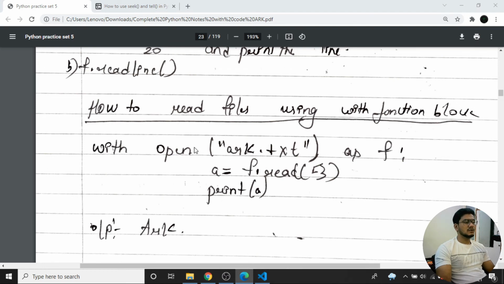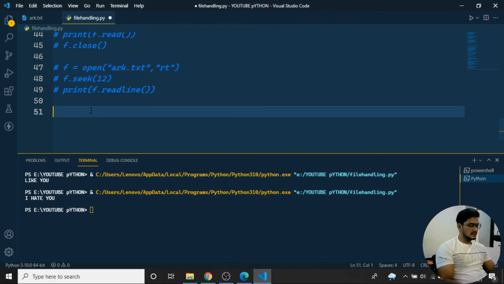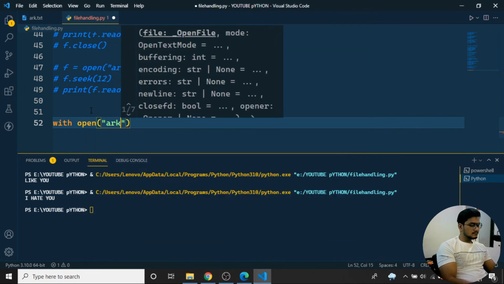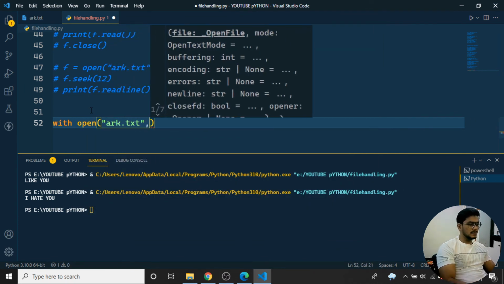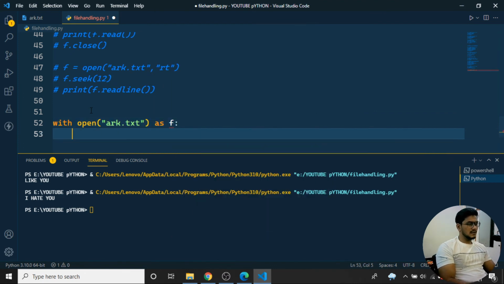That means I can use open. So let's try with the particular thing. I'll close the file. I'll write with open the particular ark.txt file. So I want to open this particular txt file as f. Anything you can name it as f.